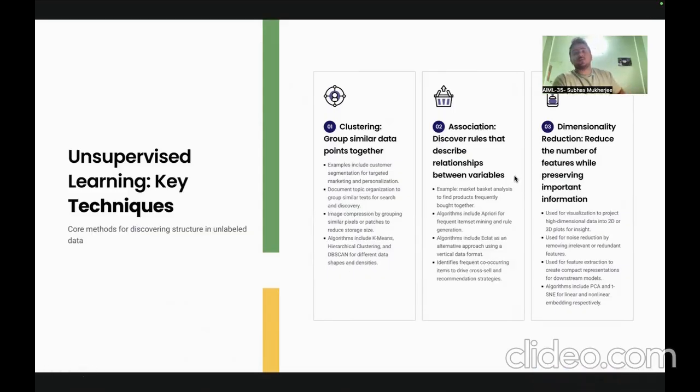Now, what does this mean? We need to specify rules for associating different data points and grouping them together. What are the examples? Examples could be market basket analysis to find products frequently bought together. Like if one product is bought, what are the chances that a different product will also be bought? It means a pair will also be bought.